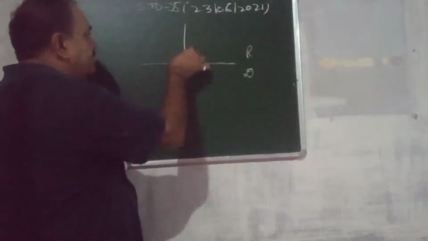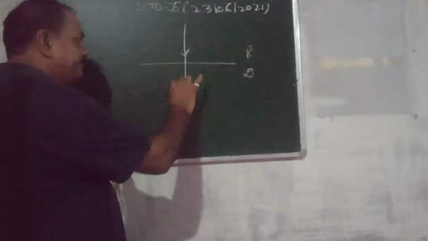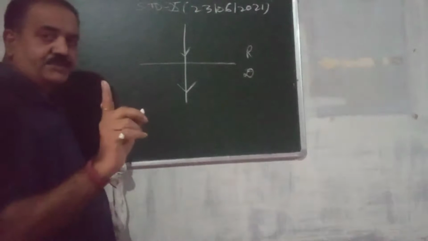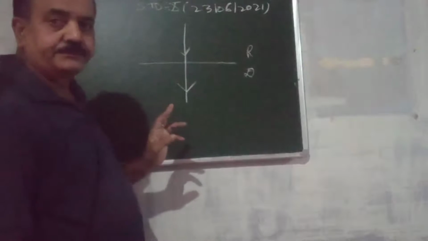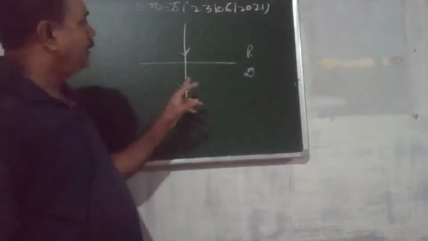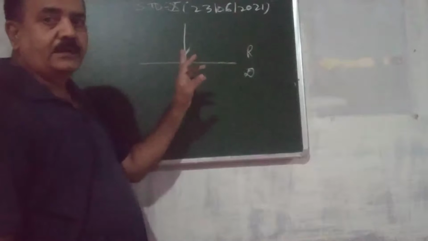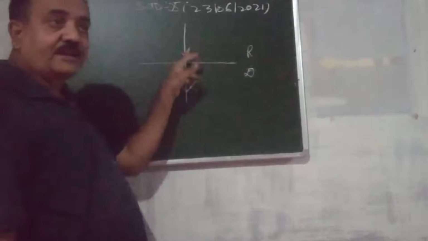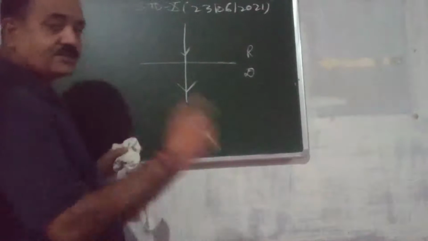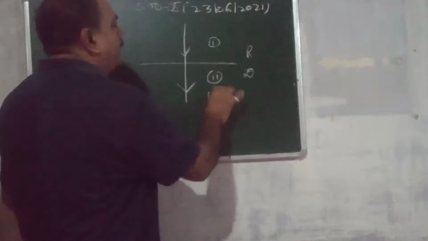When a ray of light strikes normally, then it passes undeviated. No refraction will take place. First condition. What is the first condition? When a ray of light strikes normally, there will be no refraction. Although the medium is different, since the ray of light strikes normally, there will be no refraction. First condition. Second condition: first medium and second medium are both equal.